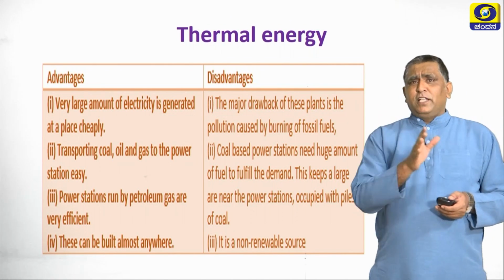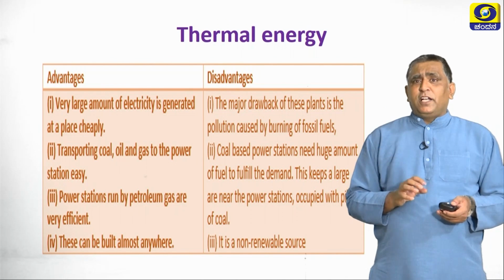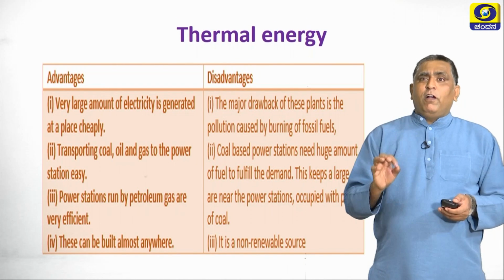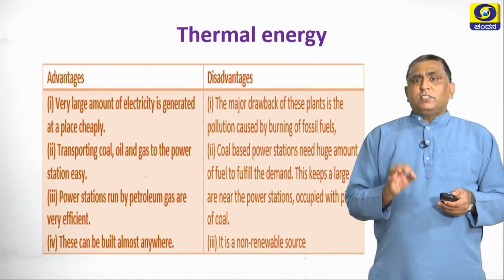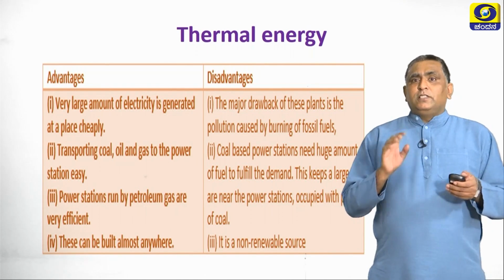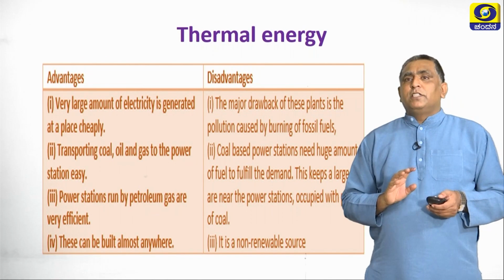First, let us look at the advantages. A very large amount of electricity is generated at one place cheaply. Transporting coal, oil and gas to the power station is very easy. Power stations run by petroleum gas are very efficient. These can be built almost anywhere. So, these are the advantages of thermal energy.